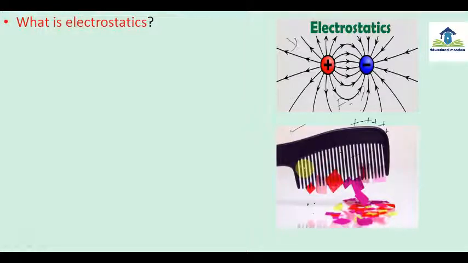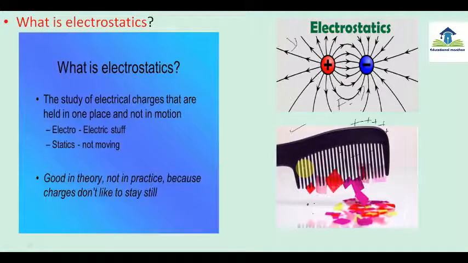Whenever two things are rubbed together, or friction is there, charge is produced because some electrons are removed. When electrons are removed, the body becomes positively charged, and the second body, which gains the electrons, becomes a negatively charged body. So exactly, what is electrostatics? The study of electrical charges that are held in one place and not in motion.